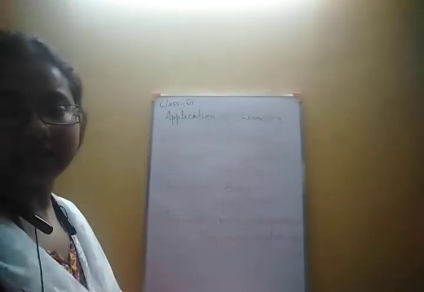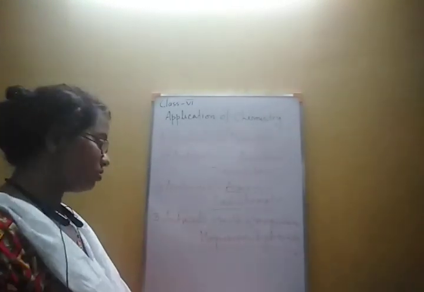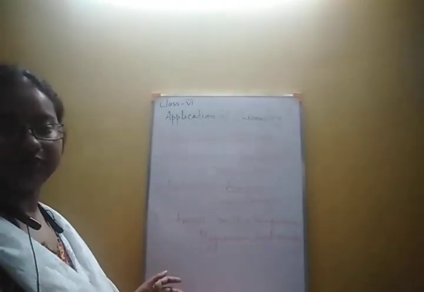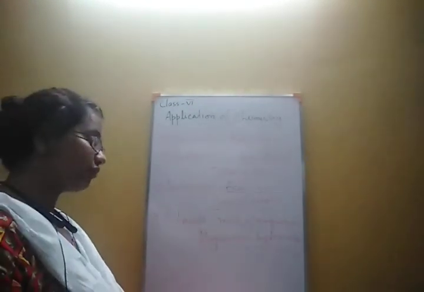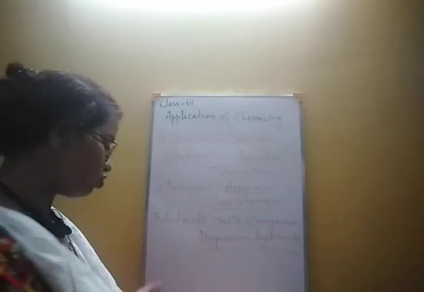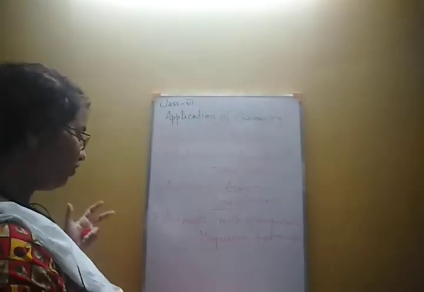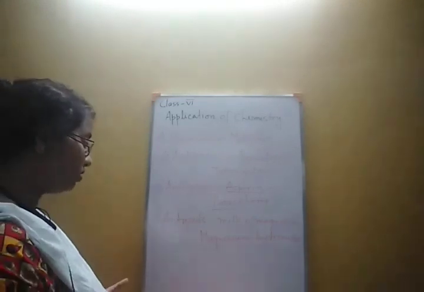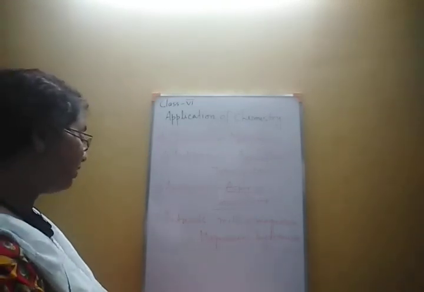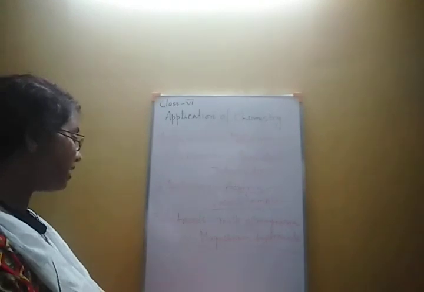What a base is, you will learn afterwards. Magnesium hydroxide is a substance which neutralizes the acid produced in our stomach, and for this reason we treat this medicine as an antacid.